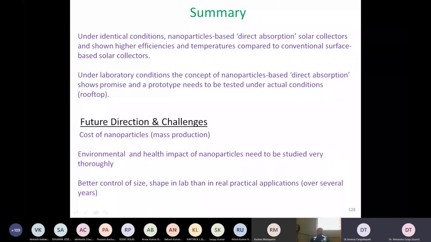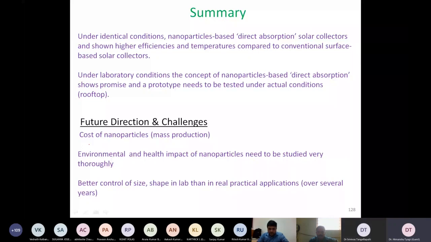So, in summary, we have looked at a lot of fundamental things, and we have looked at the nanoparticle-based direct absorption collector, how it is designed, and how it is compared with conventional collectors. It is showing some promise, both in numerical and laboratory scale work. But as one gentleman also asked, there are certain challenges also.